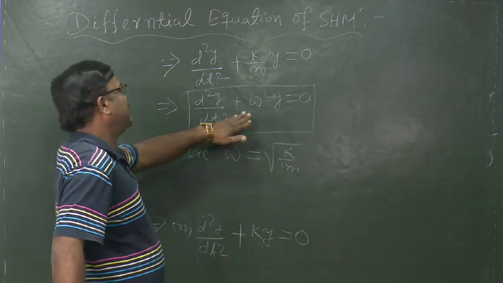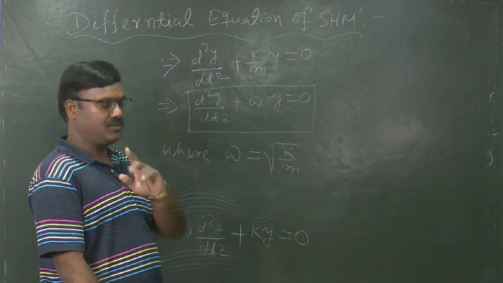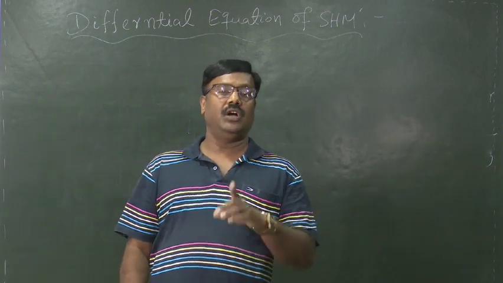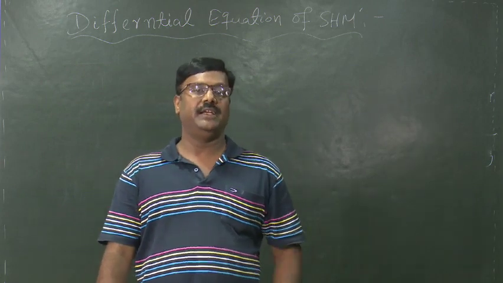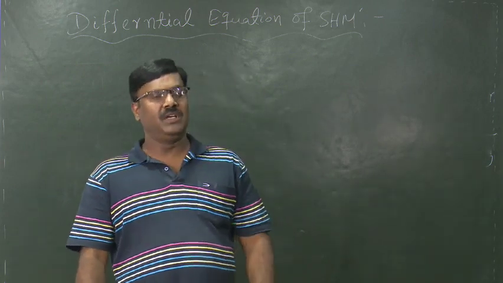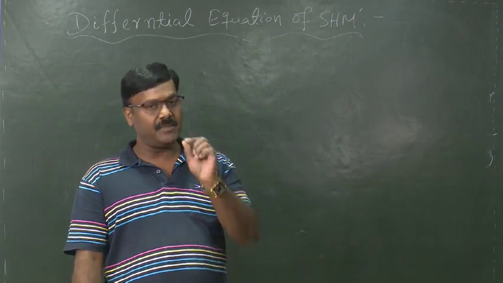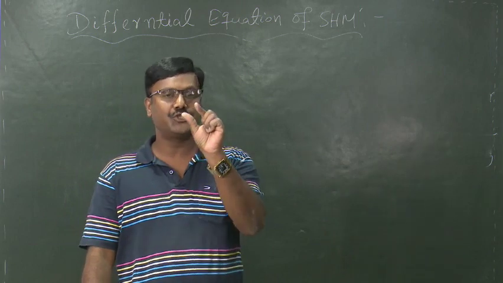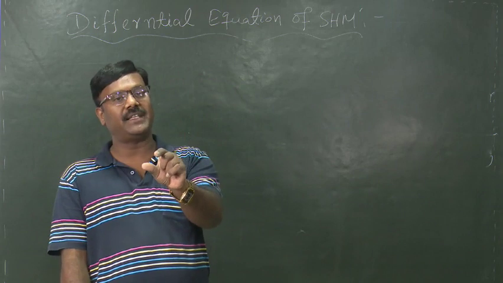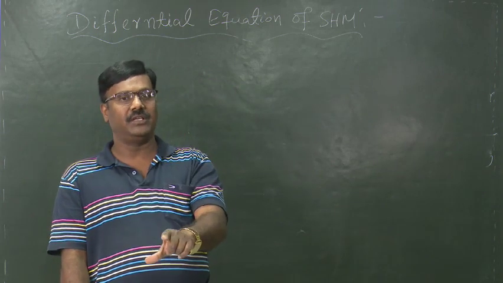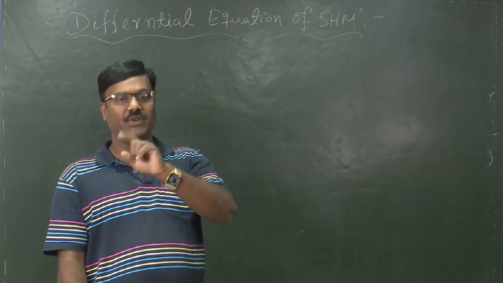The solution of a differential equation can be obtained in different methods. The first one is the hit and trial method. That means, let us first choose a solution, and then we have to justify that this solution is the exact solution of that given differential equation.